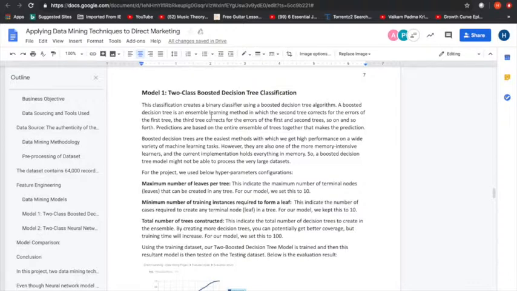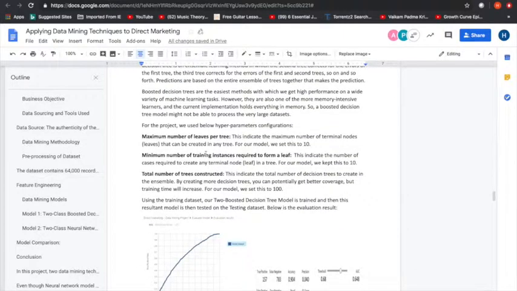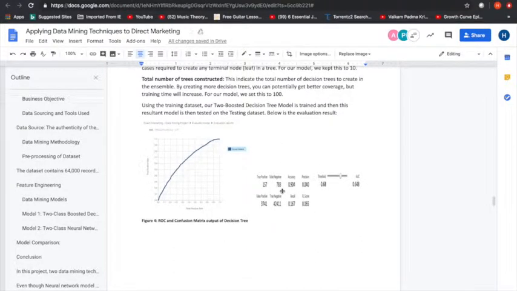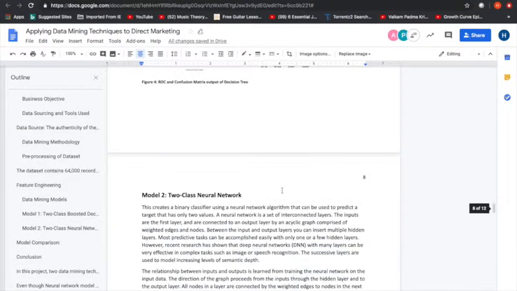The hyperparameters we tuned were the maximum number of leaves per tree and the minimum number of training instances to form a leaf. We set both values to 10 after trial and error with many values to optimize our model. We also set the total number of trees constructed to 100, so that we have 100 weak classifiers built in the model. And let's look at the performance of the model at the end.